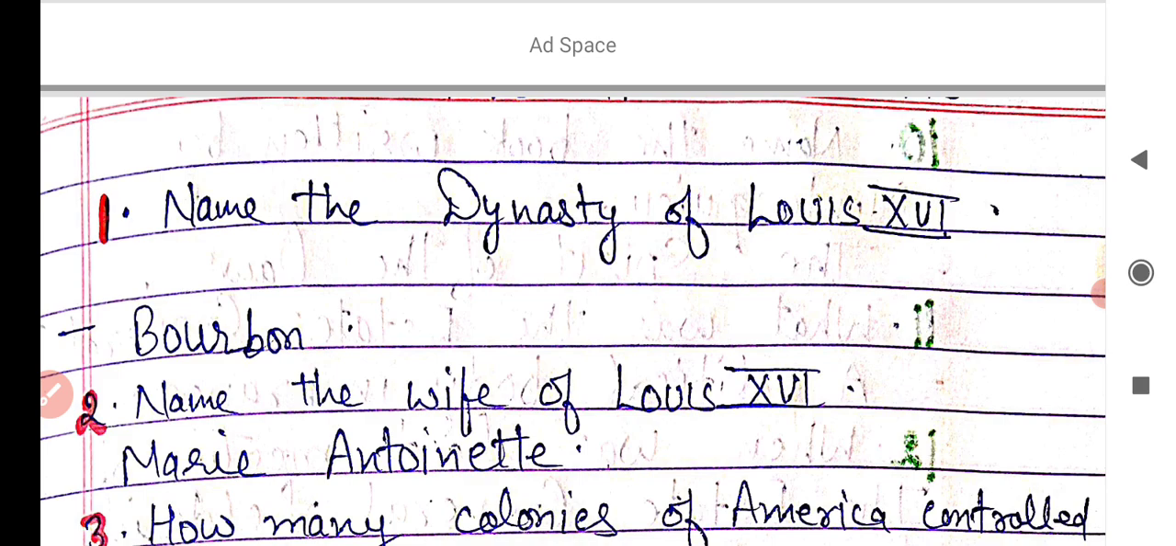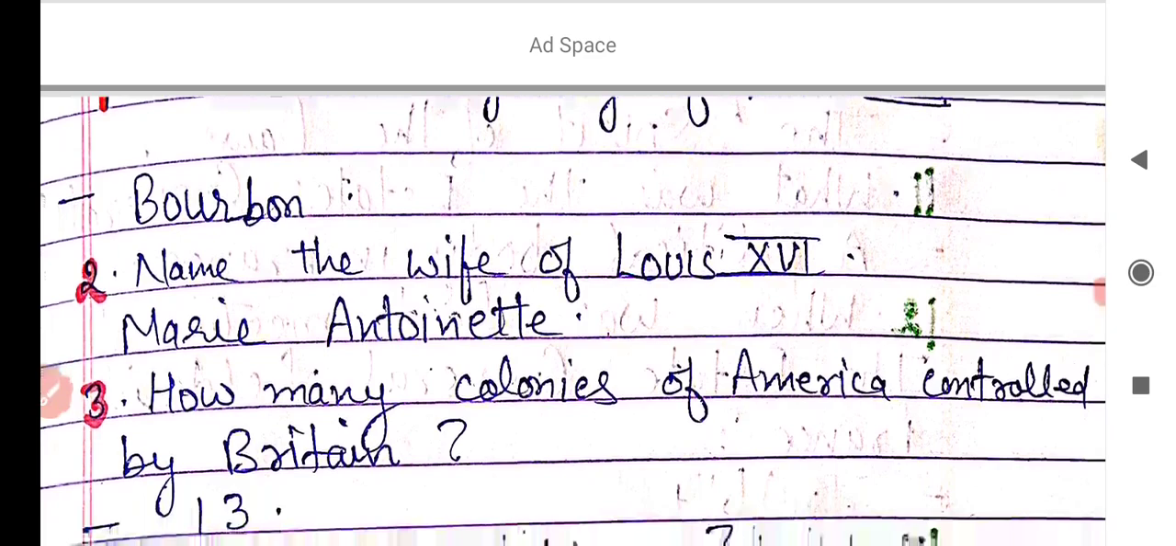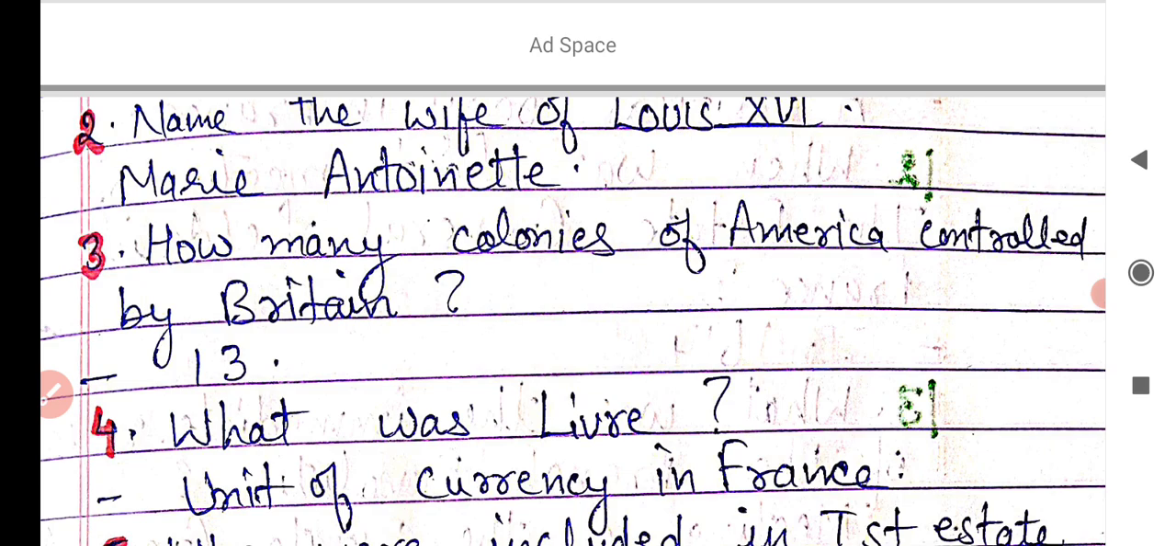The next question of today is, name the wife of Louis XVI. The name of the wife of Louis XVI was Marie Antoinette, the Austrian princess. She belonged to Austria. And now, how many colonies of America were controlled by Britain? You learned in the lesson that France helped America to free 13 colonies from Britain.